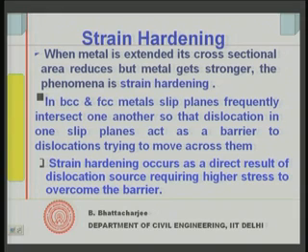Since there is a barrier, because slip planes are crisscrossing, the dislocation cannot move easily, because dislocations move along the slip planes. That is what we have seen. When another slip plane comes and intersects with it, this will act as a barrier for movement of the dislocation, and this barrier we have to overcome. When you have strained the material, some dislocation has moved, it will intersect with some slip plane, and further dislocation will have to cross the barrier, right.